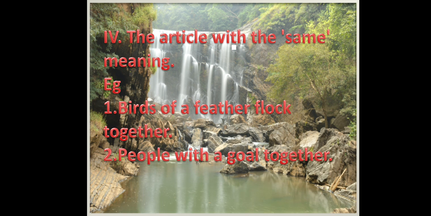We also use the indefinite article a with the meaning of the same. Birds of a feather flock together. Here, birds of a feather means birds of the same feather, so we have used a. People with a goal together. Here a refers to all the people having the same goal. In this situation, we use the indefinite article a.